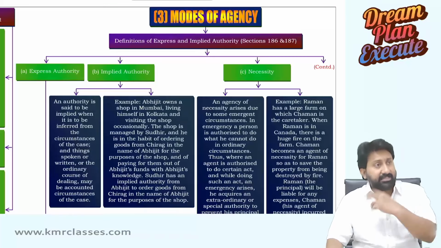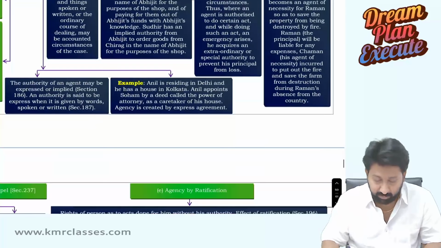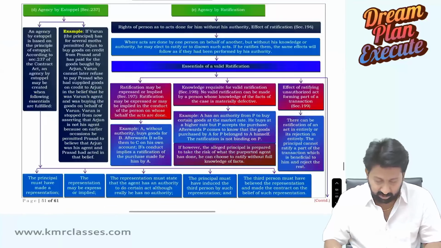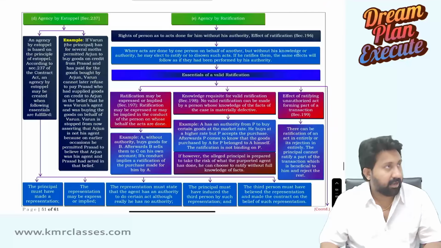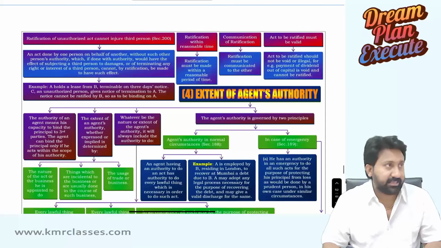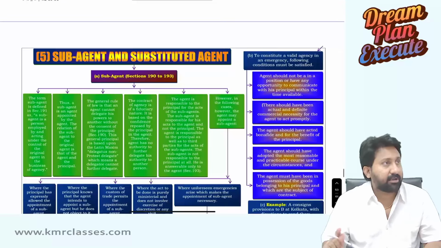Two sections, 186 and 187. Both together we are going to discuss. What is the name of the concept? Modes of agency. These are all the things we are going to read in modes of agency. Okay. Ratification, all these things. Then we come to extent of agent's authority. Then the concept of subagent and substituted agent will begin.